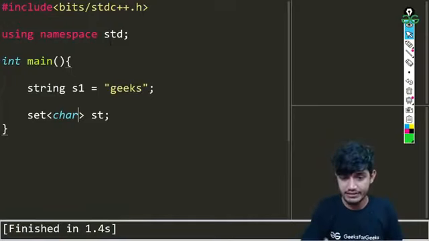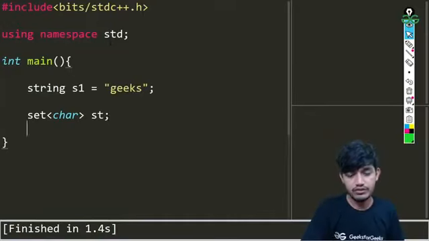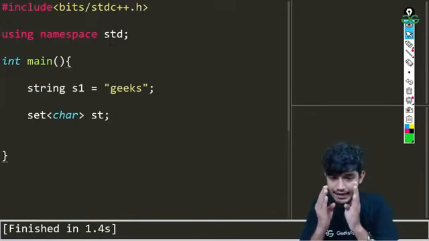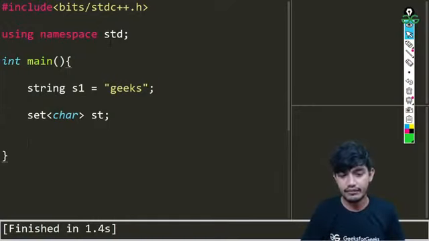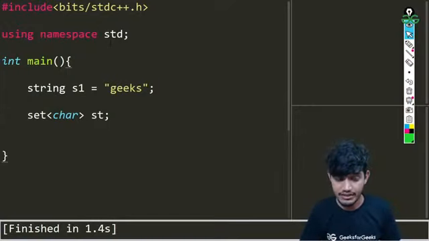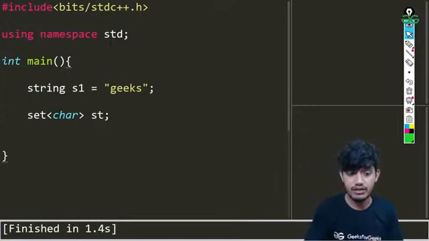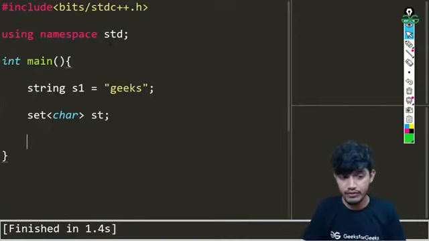That's why we are mentioning char there. Then we'll run our for loop, and each and every character will be added into our set. So that's one way, using the insert function and inserting all the values.